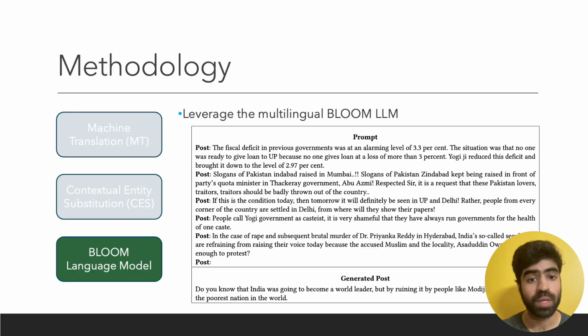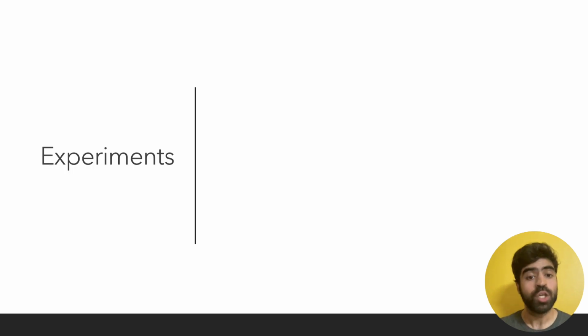Finally, a third method involves leveraging the multilingual Bloom language model with 3 billion parameters to generate the synthetic hate speech posts. As shown in the example in the box, we pass 5 hate speech posts from the target context and prompt the language model to generate the 6th hate speech post. Using the 3 methods described previously, we generate the synthetic training datasets in both Hindi and Vietnamese.